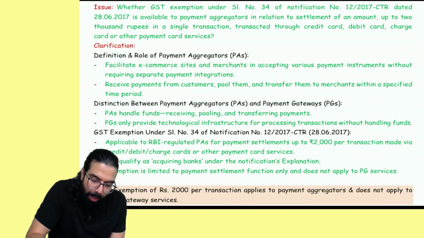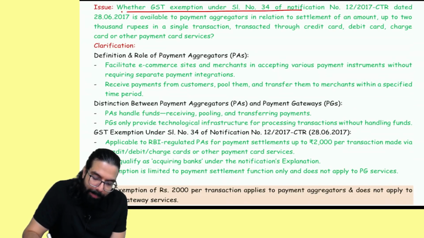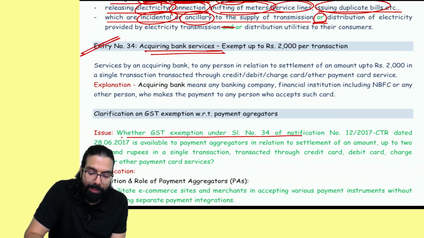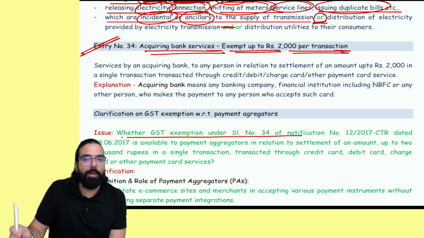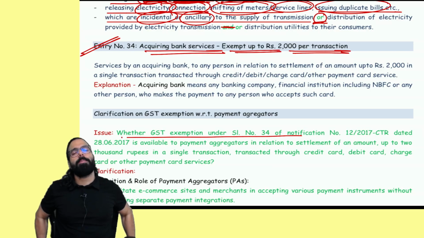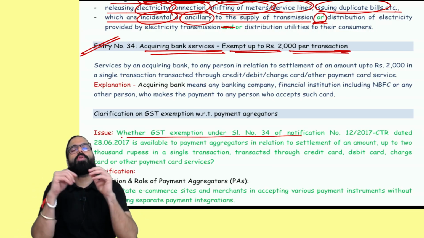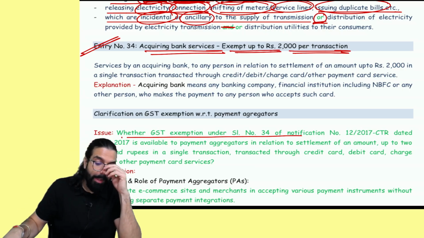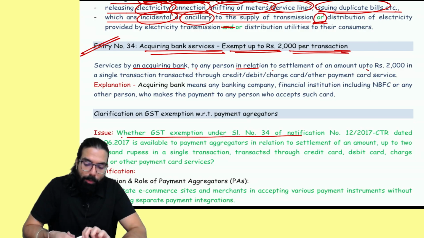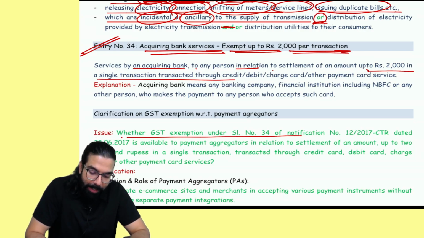See, GST exemption under serial number 34 says acquiring bank services are exempt up to 2000 rupees. Whatever commission the acquiring bank charges me, if the amount of the swipe is up to 2000, they will not charge me any GST. Services by an acquiring bank to any person in relation to settlement of an amount up to 2000 in a single transaction transacted by debit card and credit card.